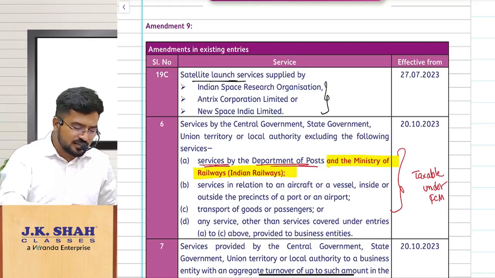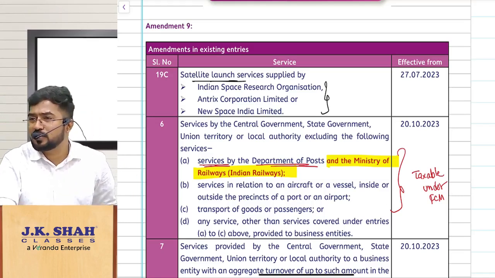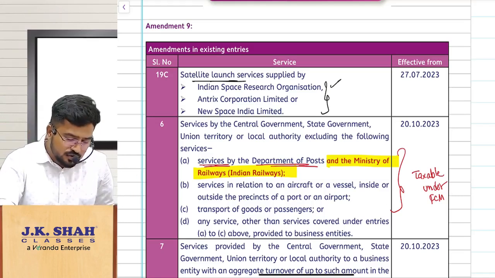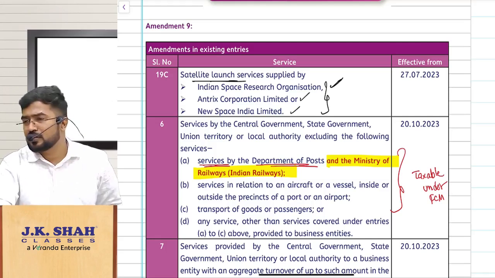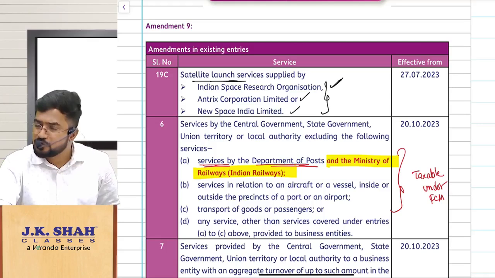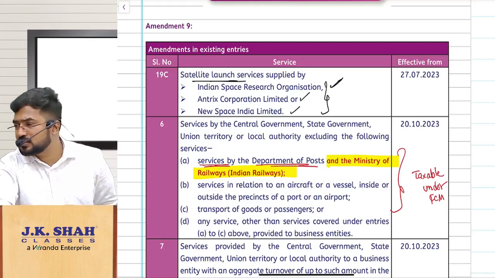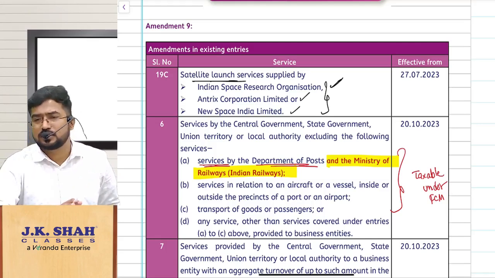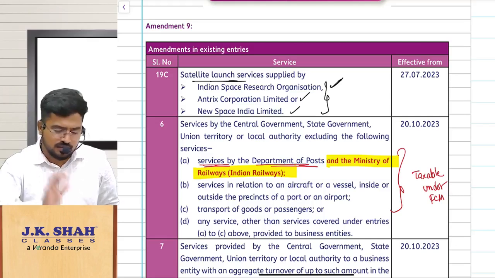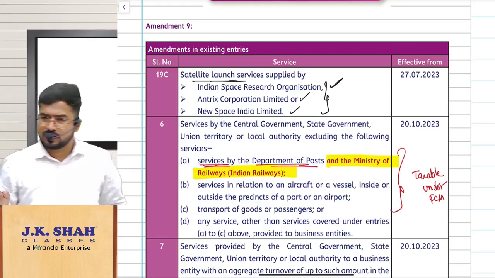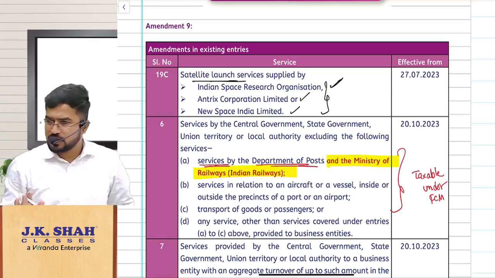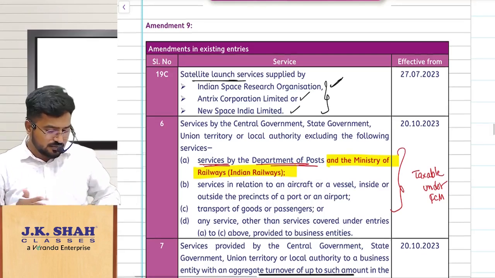Such satellite launch services are provided by whom? Provided by ISRO, and there are some other companies like Antrix Corporation Limited or New Space India Limited. These people collect consideration, and that is exempt under GST. Am I clear? So what is the concept? Simple, sir. Satellite launch services provided by these people are exempt under GST. Shall I continue?